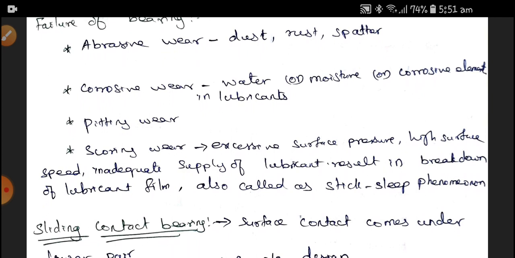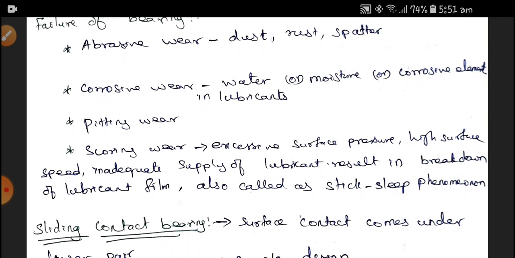Next is scoring wear. Scoring wear is due to excessive surface pressure and high surface speed, and inadequate supply of lubricant results in the breakdown of the lubricant film. It is also called the stick-slip phenomenon.